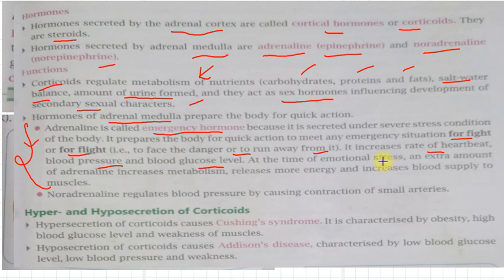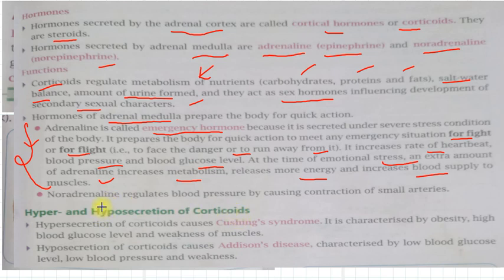When we feel emotional stress, an extra amount of adrenaline increases our body metabolism and gives us more energy, and increases blood supply to our muscles. That's why we punch our enemy in that situation, right?